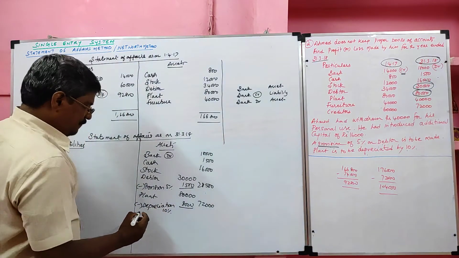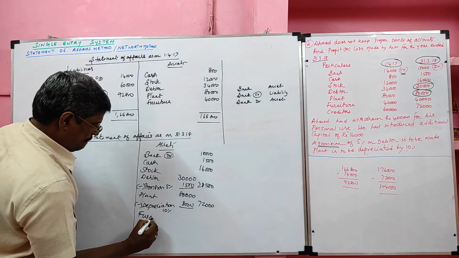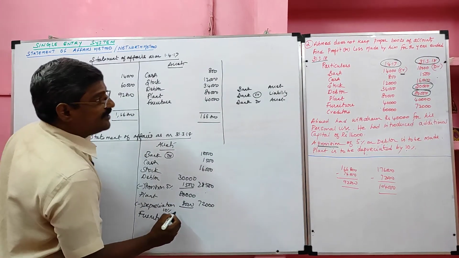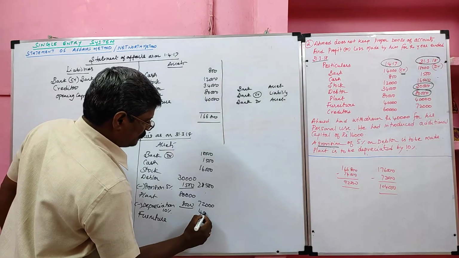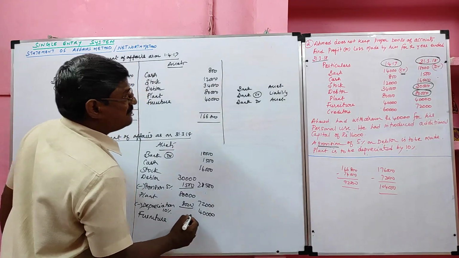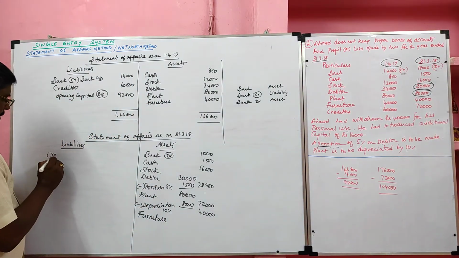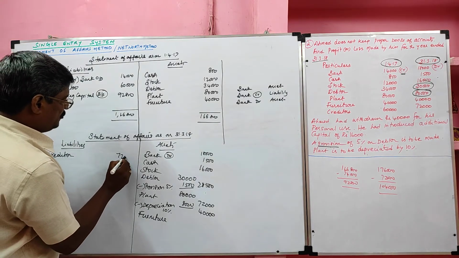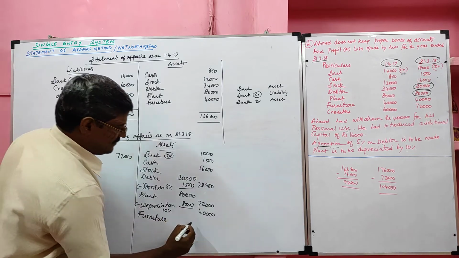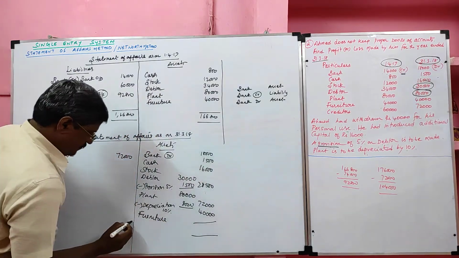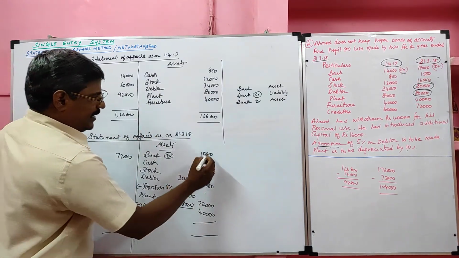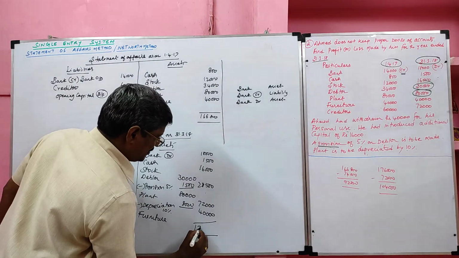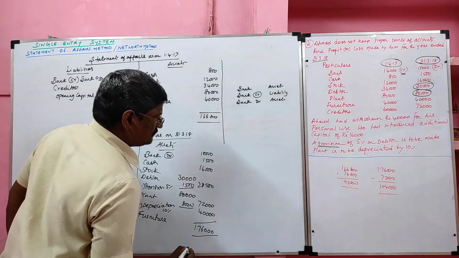Then furniture, its value 40,000. Next, we have creditor, its value 72,000. Next, we write the total of assets, 1,76,000.